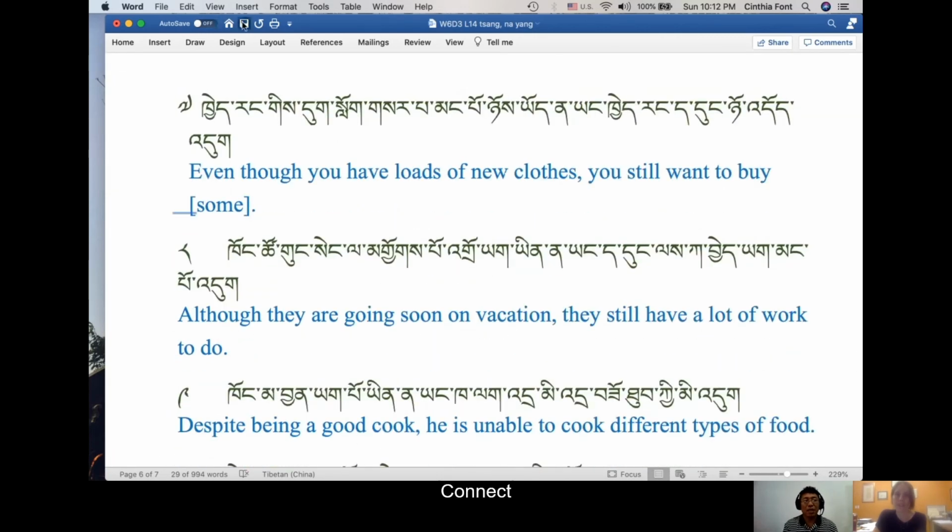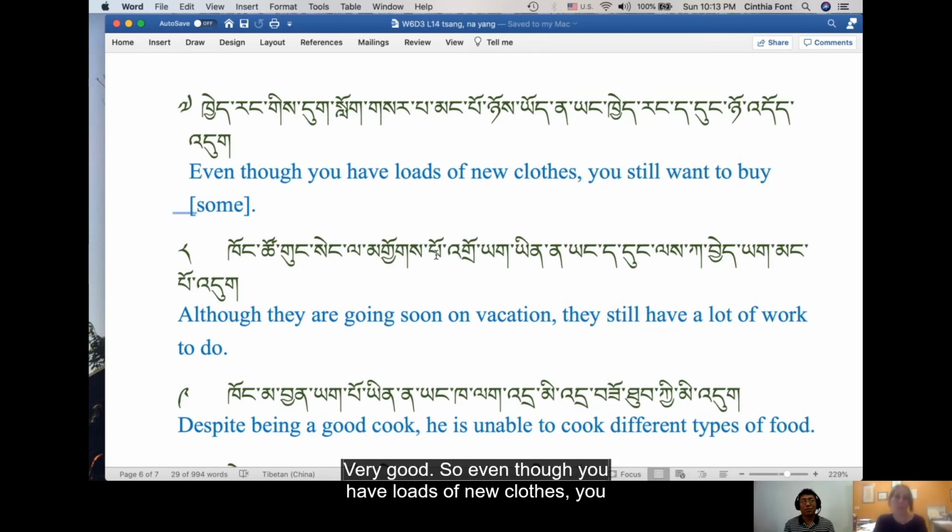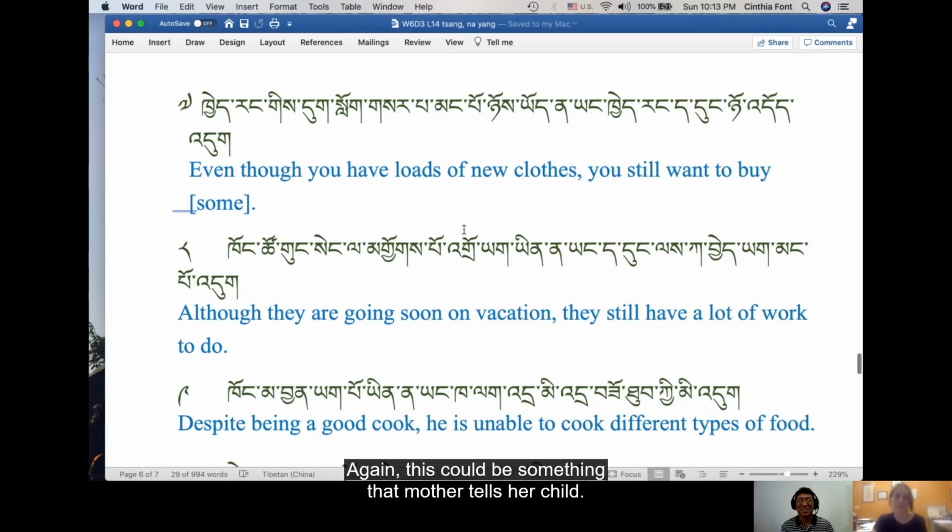Sentence 7. Kerang ki tuklo saba mangbo nye yuna yang kerang tadung nyondu tu. Very good. So even though you have loads of new clothes, you still want to buy some. Again, this could be something that a mother tells her child.